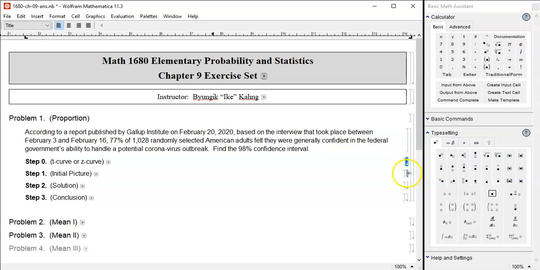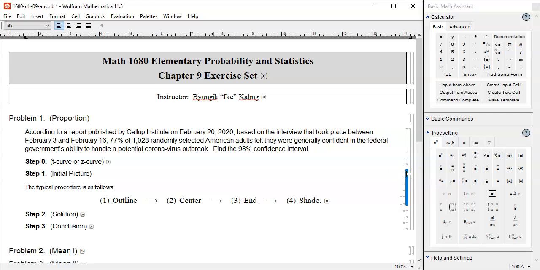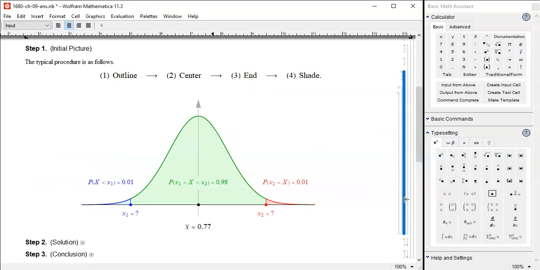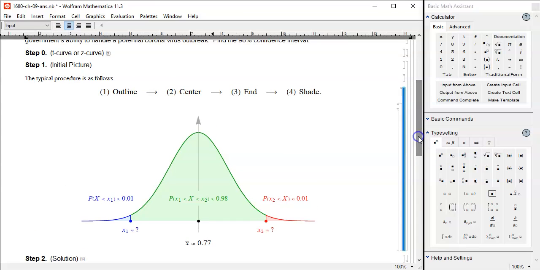Okay. Now let's go to the initial picture, and here we go. If you use your paper and pencil and your hand to draw, please follow this process. Outline, center, end, and finally shade. Outline, here we go, normal picture, symmetric, unimodal, kind of like this. And the center is the expected value, 77%, so we have 0.77. End, we are looking for the endpoint of this interval here and there, x1 and x2. And finally, we shade, 98% in the middle, and consequently 2% have to be shared, 1% here and 1% there